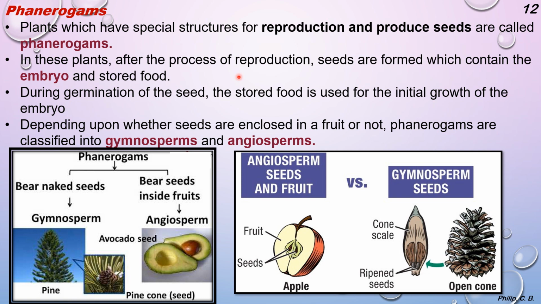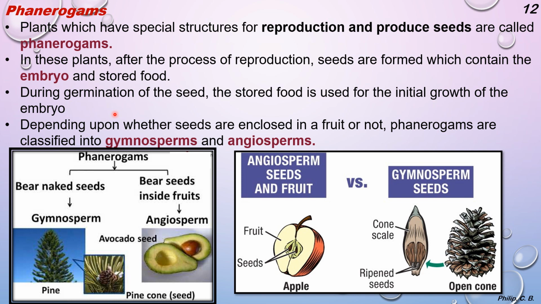So as we know, the flowers are there. From the flowers, the formation of fruit and seed takes place. Further, the embryo is formed through the fusion, the formation of the zygote, and then the embryo. During germination of the seed, the stored food is used for the initial growth of the embryo.